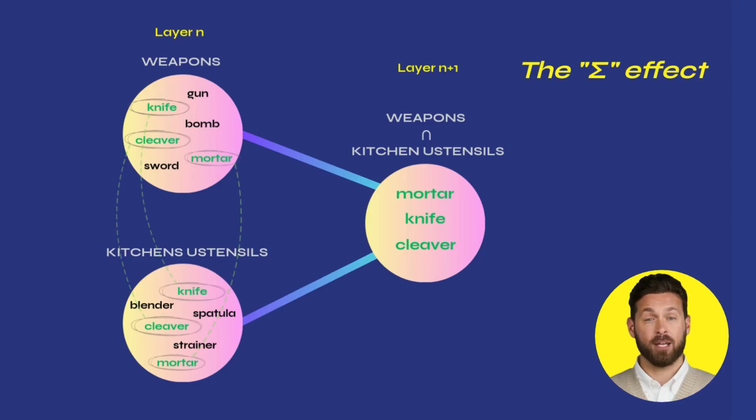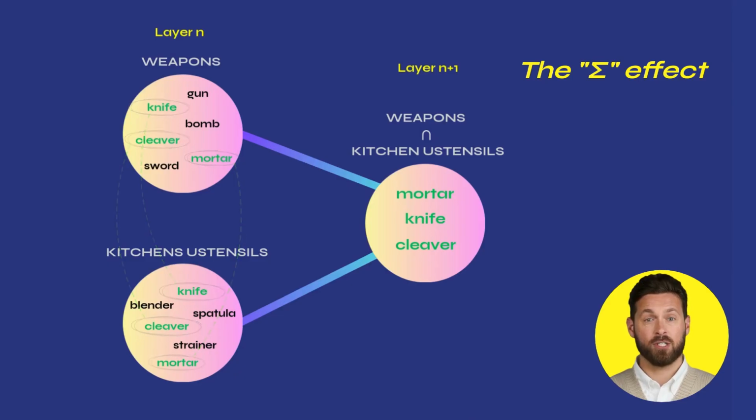For example, a precursor category, layer N, includes in its extension the words knife, gun, mortar, bomb, axe, cleaver, and sword, lexical field of weapons, while another category, also in layer N, consists of cleaver, spatula, strainer, knife, blender, and mortar, lexical field of kitchen utensils. At the intersection of these two distinct lexical fields, we find the words knife, mortar, and cleaver.